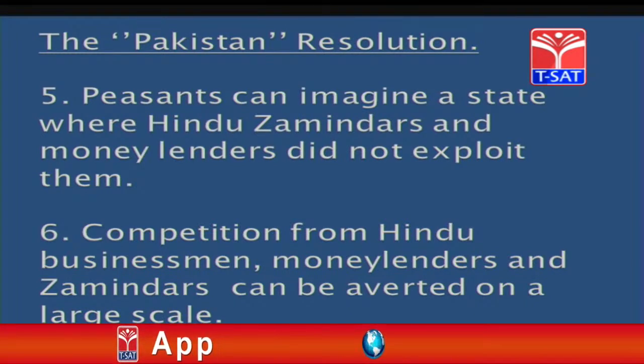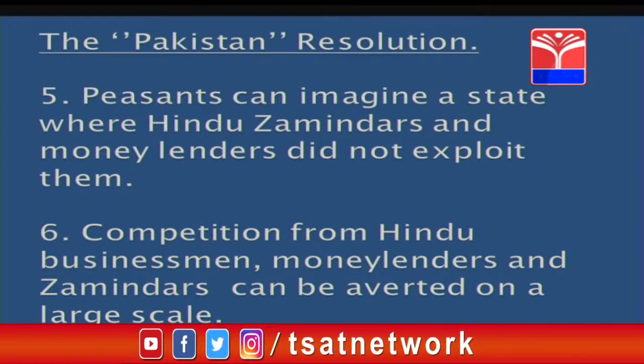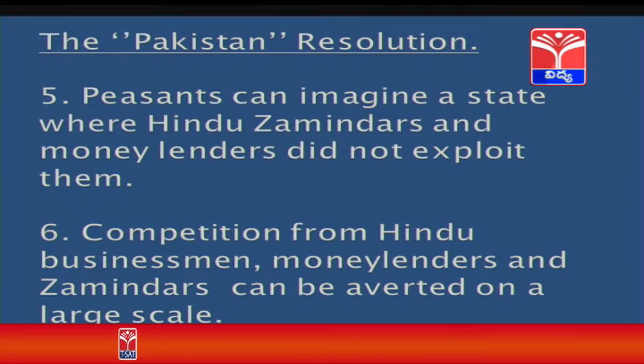First reason why Muslims wanted a separate state: peasants could imagine a state where Hindu zamindars and moneylenders did not exploit them. Second reason, competition from Hindu businessmen, moneylenders and zamindars could be averted on a large scale.